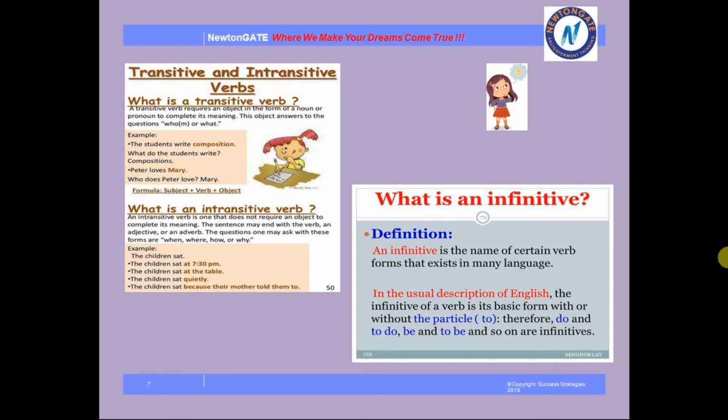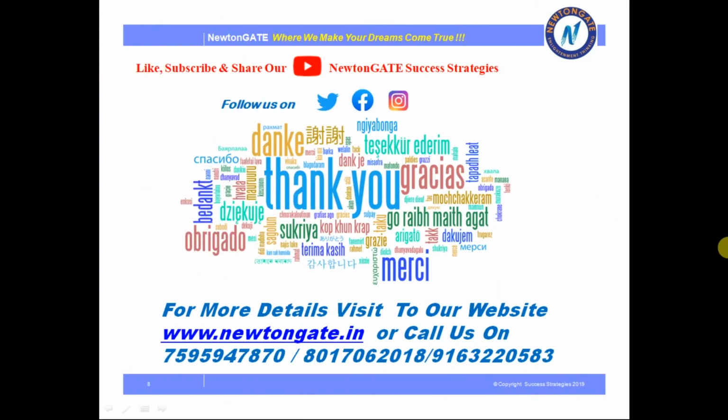Therefore, do and to do, be and to be, and so on are infinitives. So these are the parts which you can exactly write or mark as infinitive. So there are several types of verb which you have to know while writing a sentence.